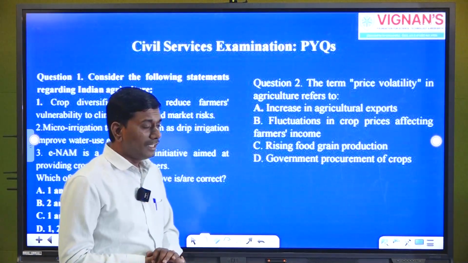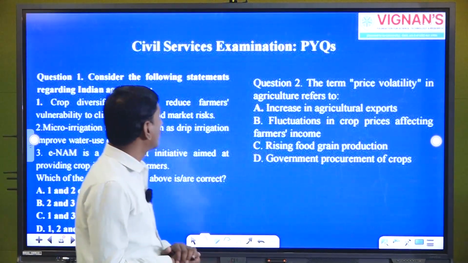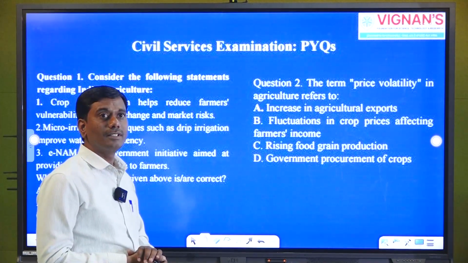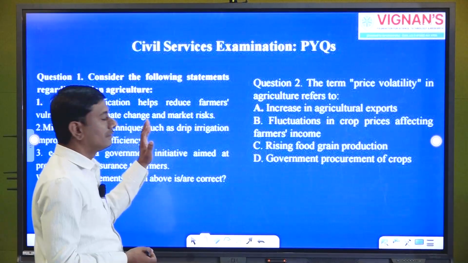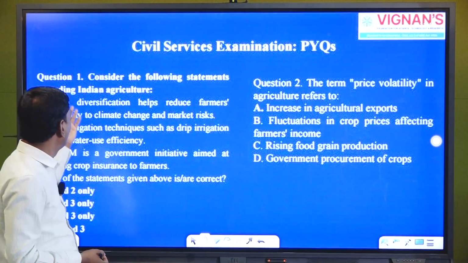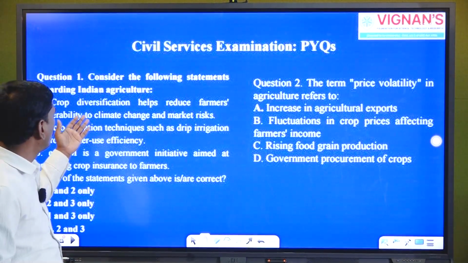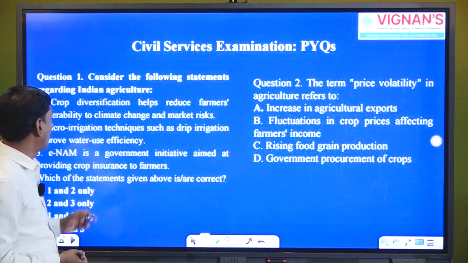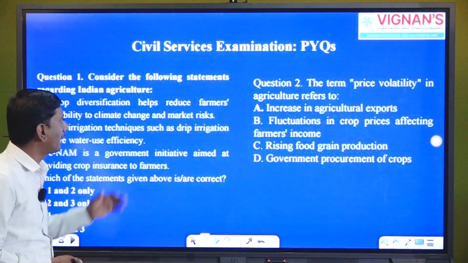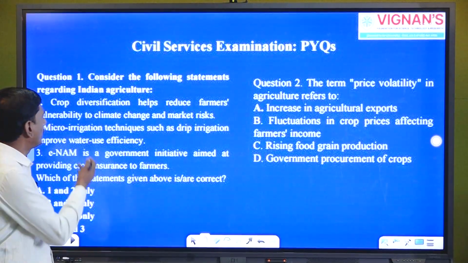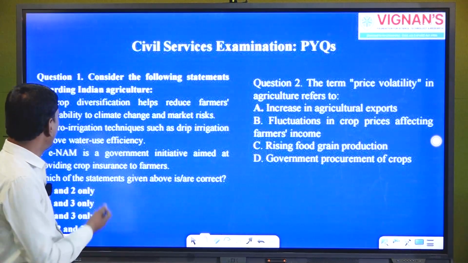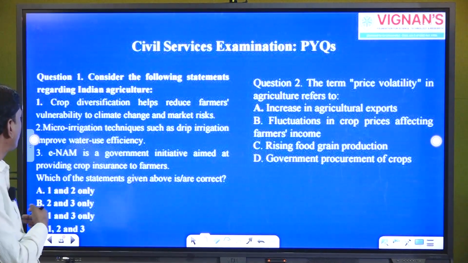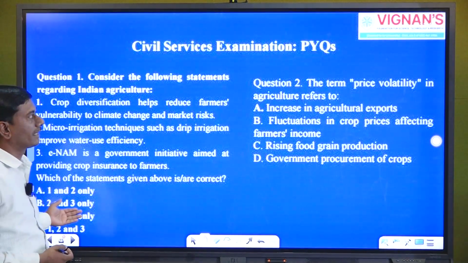Now, in the context of examinations, we can see the civil services examination perspective. These are the sample questions. We can see that they ask you to consider the following. I will go through the questions; this type of question may arise in the examinations. Crop diversification helps reduce the farmers' vulnerability to climate change and market risk. The second option: micro irrigation techniques such as drip irrigation improve water use efficiency, and eNAM. These are the options we can see.